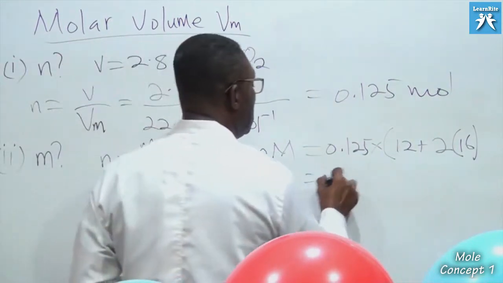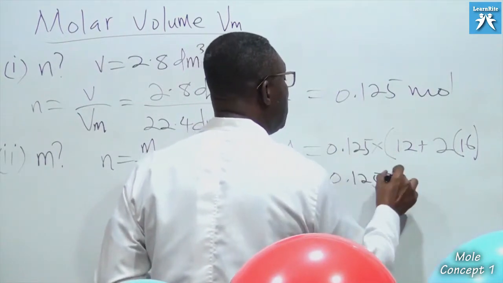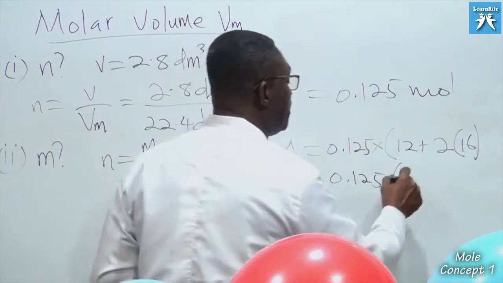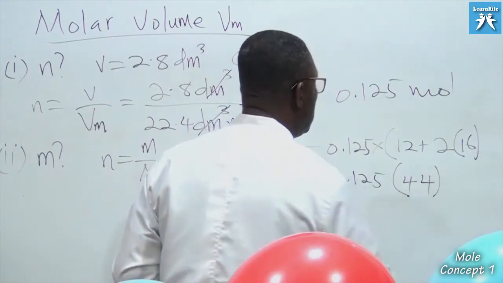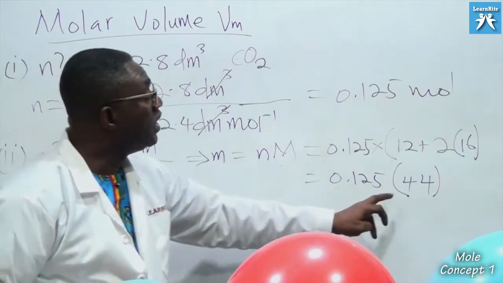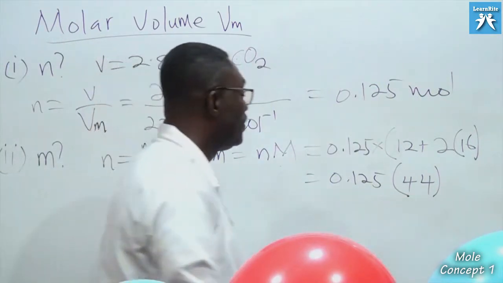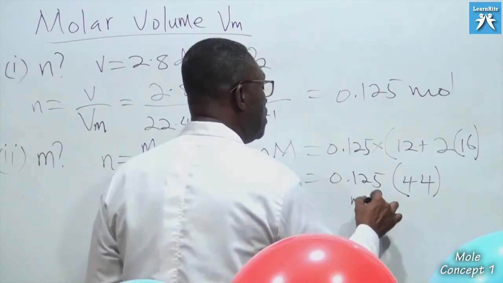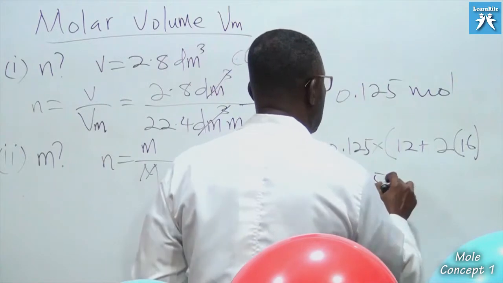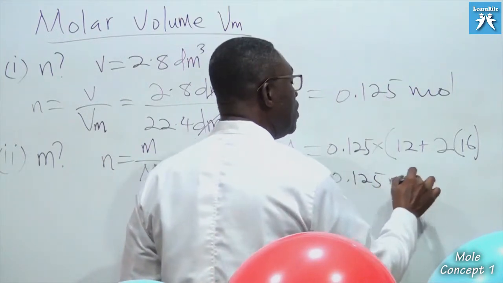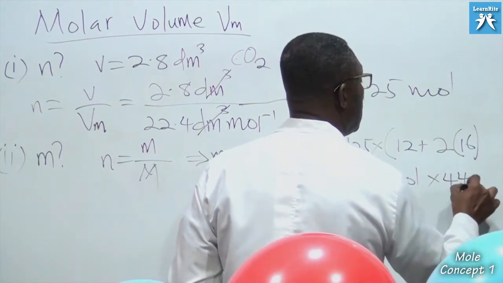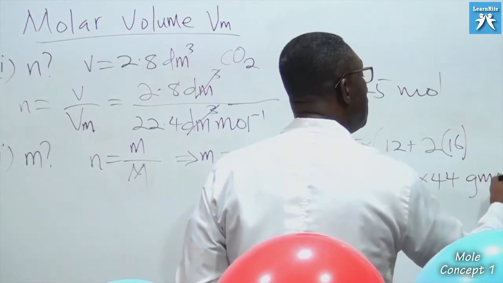So I have 0.125. This is 32 plus 12, which gives me 44. So 0.125 mole, of course, times 44 gram per mole.